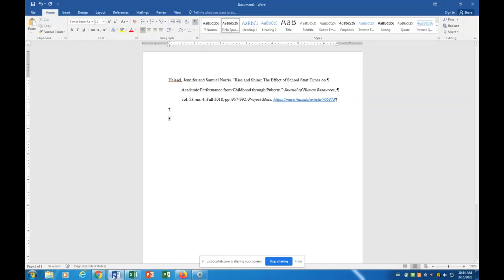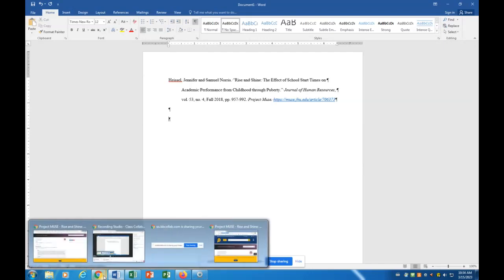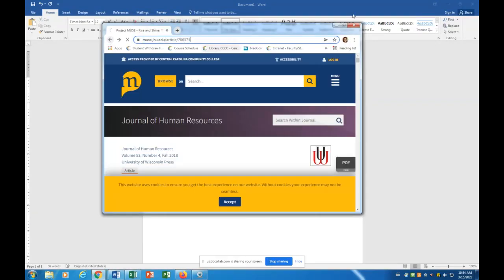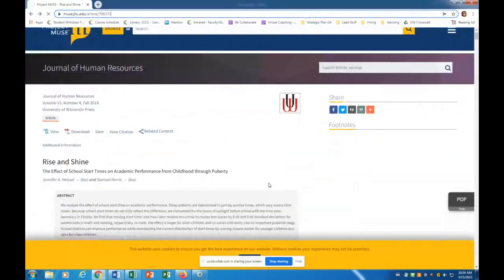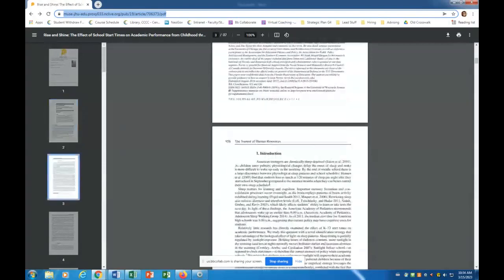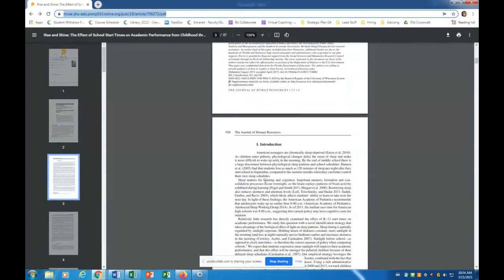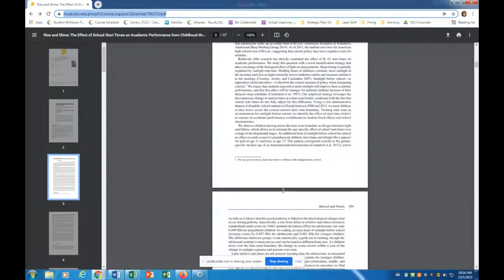All right, so a couple things to keep in mind. When we are going to quote, quoting is using the author's exact words, okay? So keep in mind that when you are quoting, it has to appear exactly as it does in the author's text. You also have to anchor that quote in your sentence. You can't just grab a quote and leave it by itself. You have to somehow introduce it.